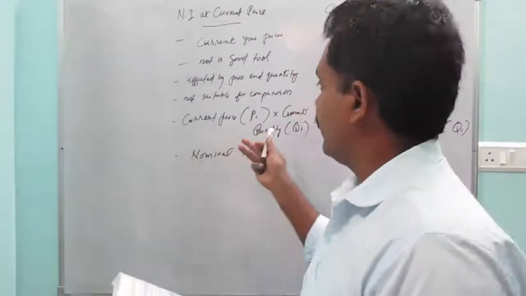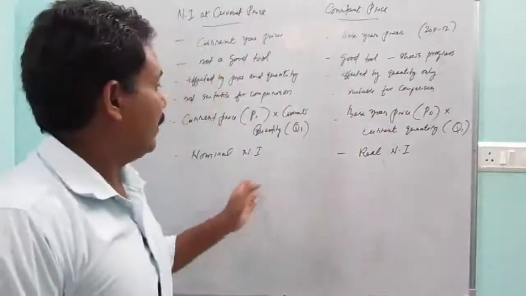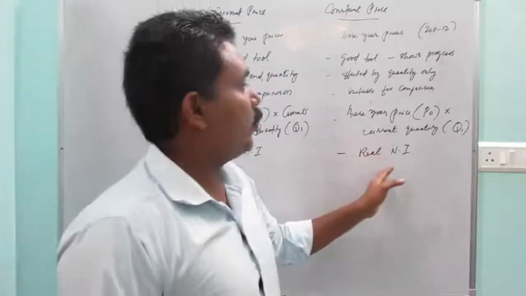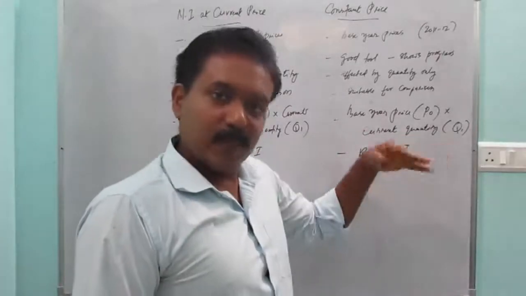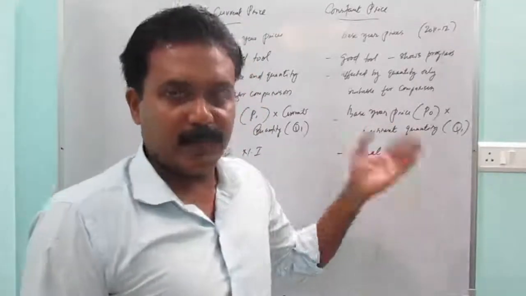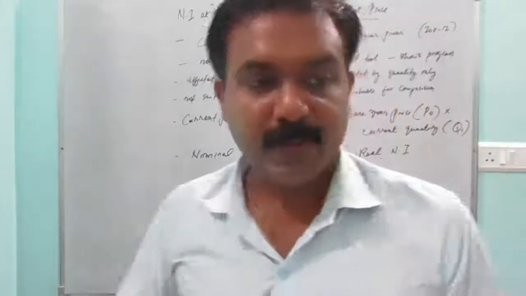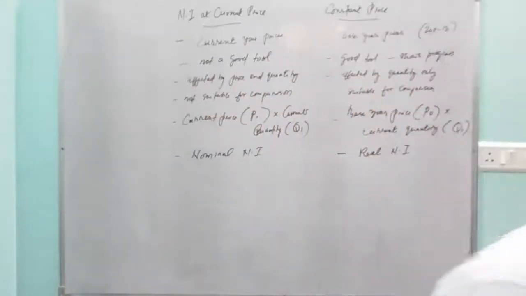It is not necessary that quantity produced has increased. However, in this case, quantity produced must improve. Then only national income will come higher. Understood? Yeah. That was what we were seeing the other day.